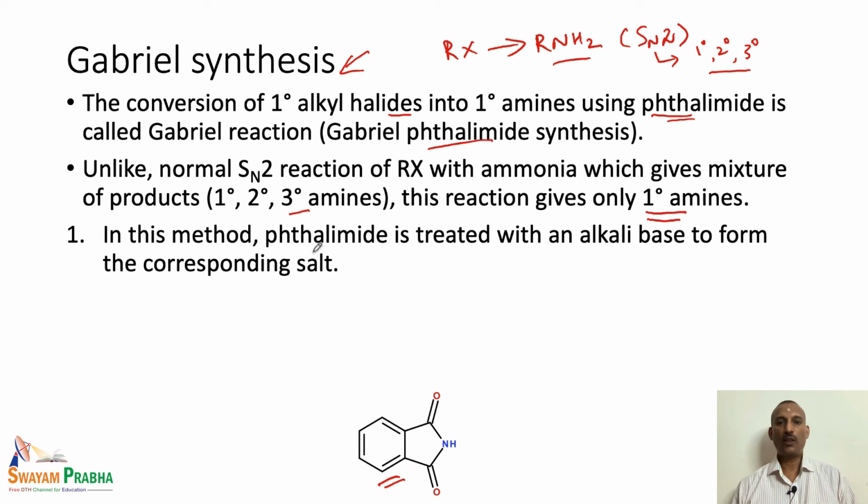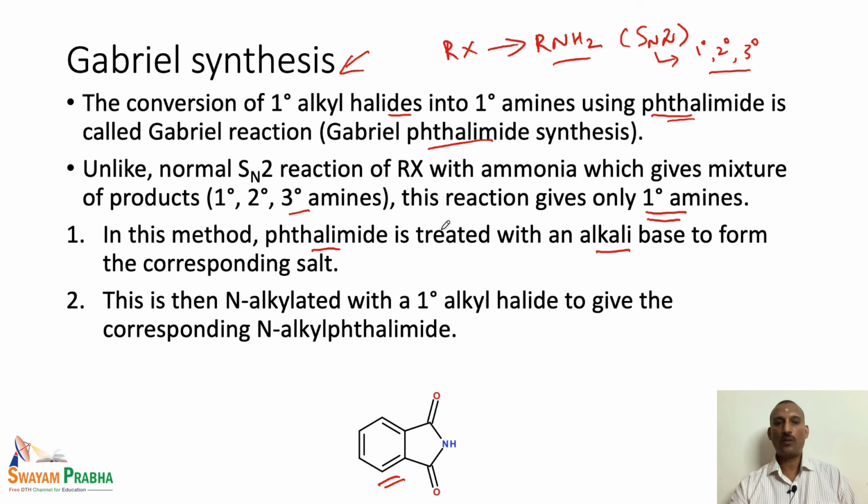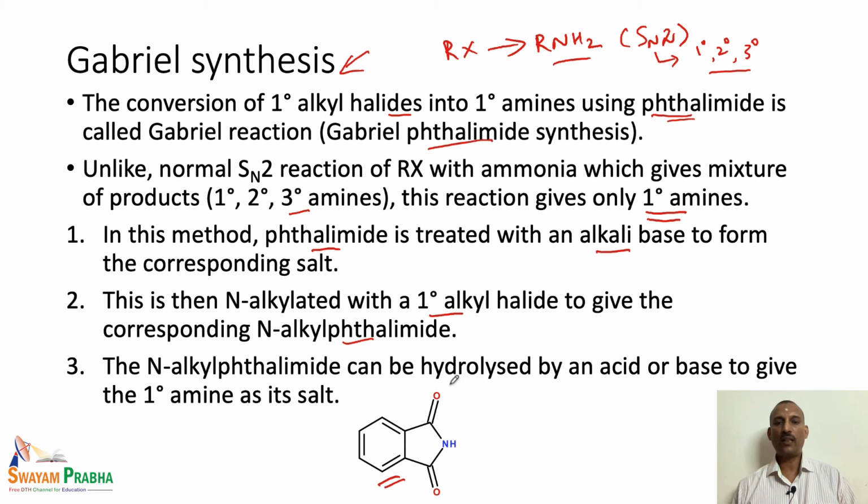In this method, the phthalimide is treated with an alkali base to form the corresponding salt. Let us look at the various steps involved in this reaction. The first one is the conversion of the phthalimide to the corresponding salt. Then this salt is N-alkylated with primary alkyl halide to give the N-alkyl phthalimide. Then the N-alkyl phthalimide is hydrolyzed. So, there are three steps happening in this particular reaction, and let us look at what these three steps are.